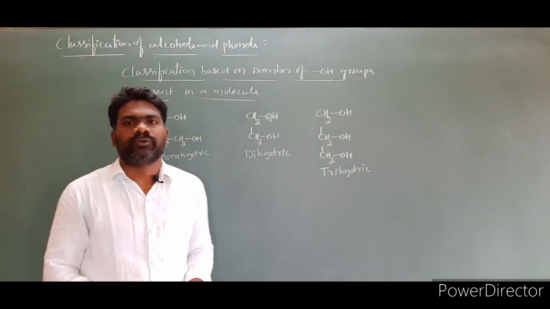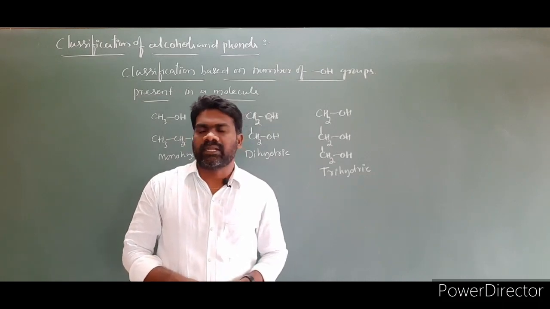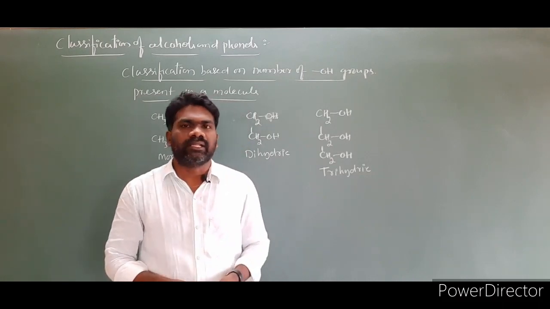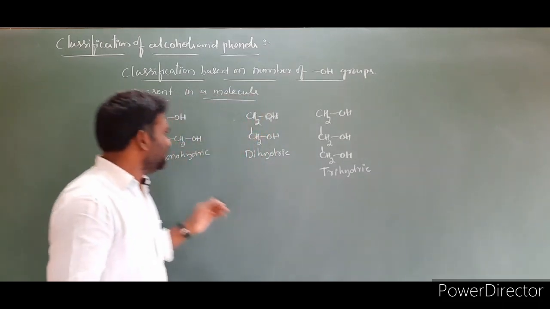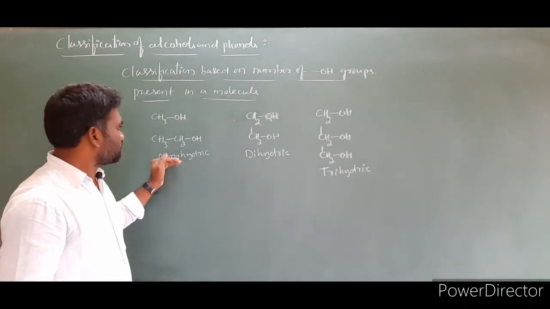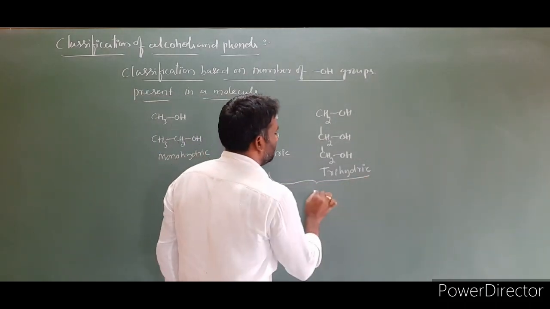If it contains 4, tetrahydric; 5, pentahydric; if they contain 6 OH groups, hexahydric, and so on. So if the molecule contains more than one OH group, we call it a polyhydric alcohol.